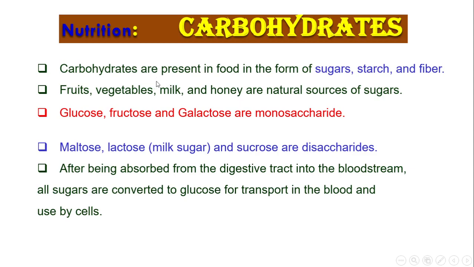Carbohydrates. Carbohydrates are present in food in the form of sugars, starch, and fiber. Fruits, vegetables, milk, and honey are natural sources of sugars. Glucose, fructose, and galactose are monosaccharides. Maltose, lactose, which is milk sugar, and saccharose are disaccharides. After being absorbed from the digestive tract into the bloodstream, all sugars are converted to glucose for transport in the blood and used by cells.